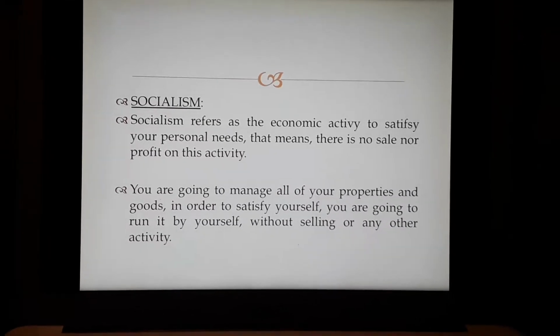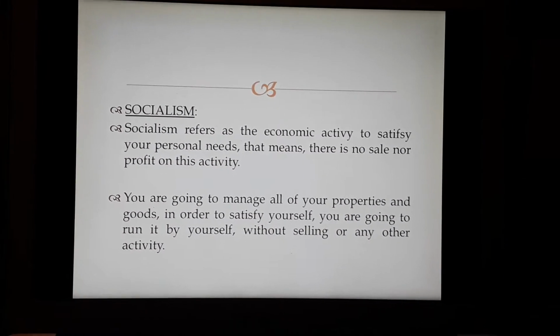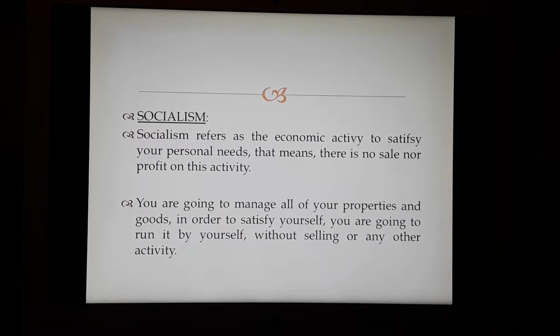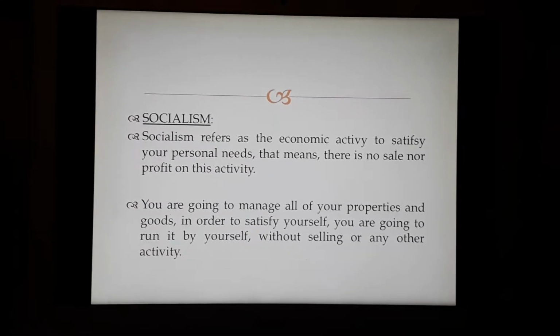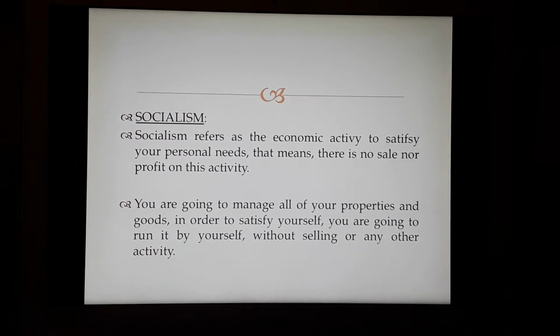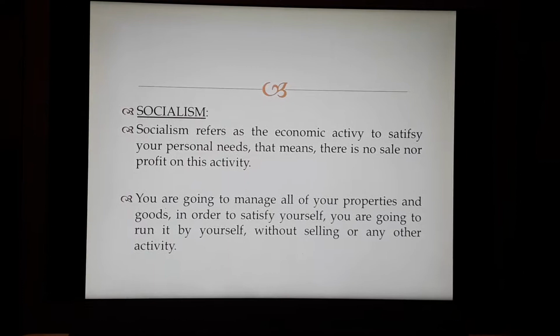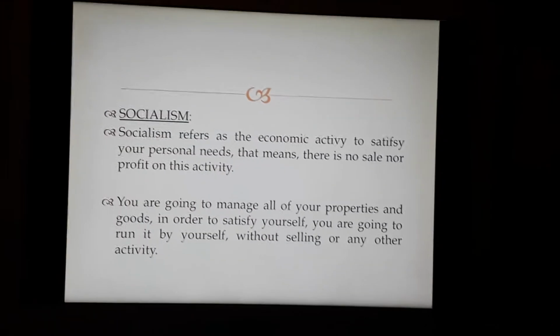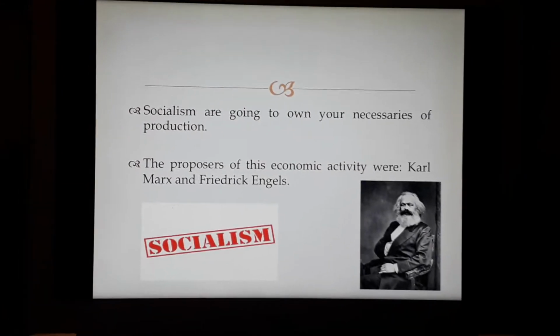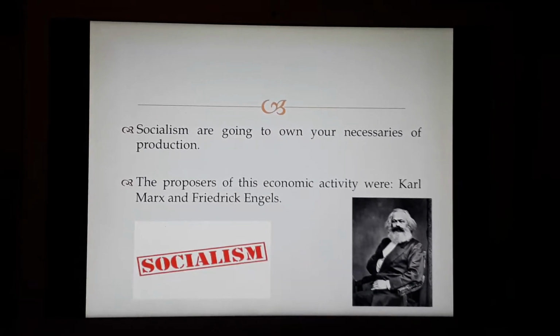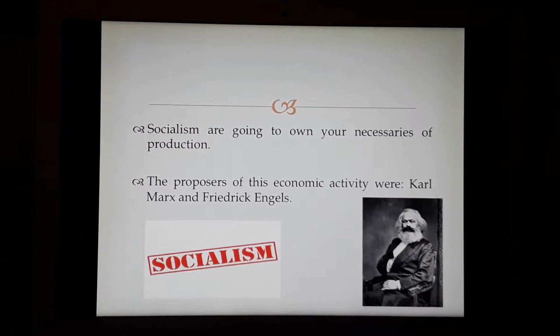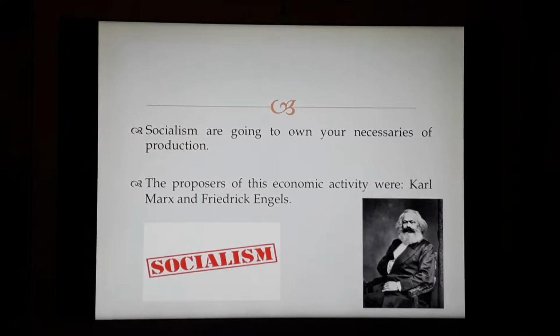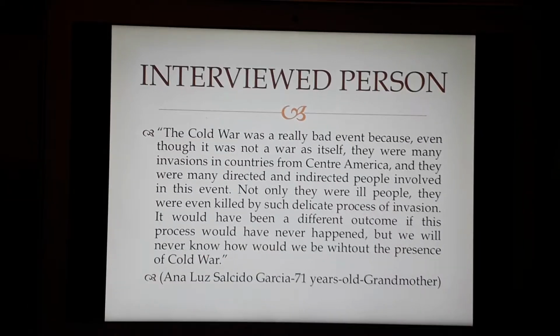Socialism refers to the economic activity of satisfying your personal needs. That means there is no sale nor profit in this activity. You manage all of your properties and goods in order to satisfy yourself. You run it by yourself without selling or any other activity. Socialism means you own your means of production. The proposers of this economic activity were Karl Marx and Friedrich Engels.